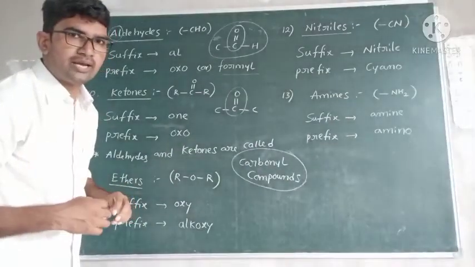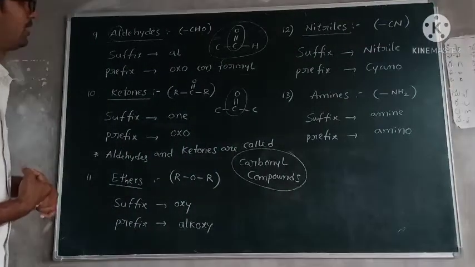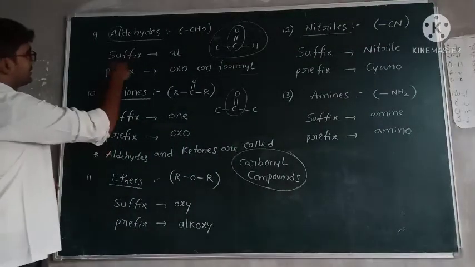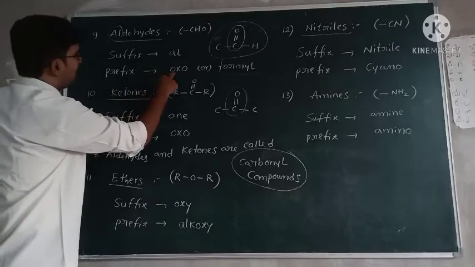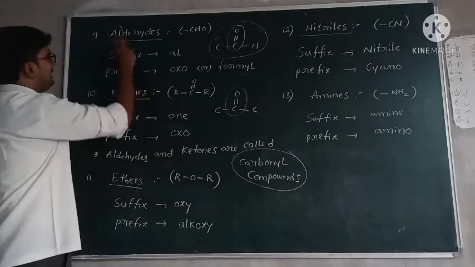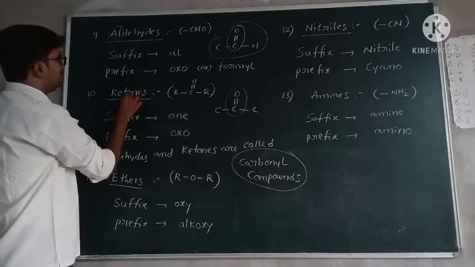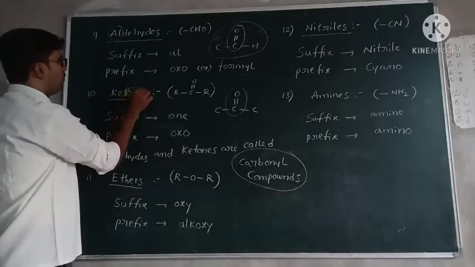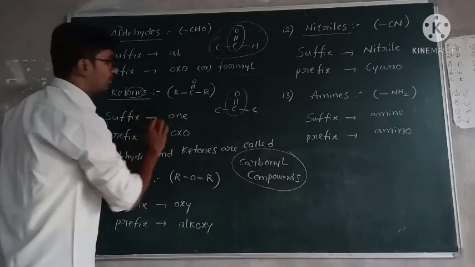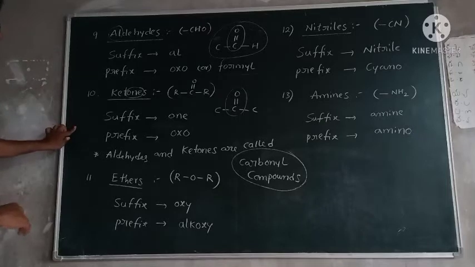And also we know that, checking the prefix name, for aldehydes it is oxo, and for ketones it is oxo. But the aldehyde suffix name is "al", while the ketone suffix name is "one", only "one". These two are carbonyl compounds.